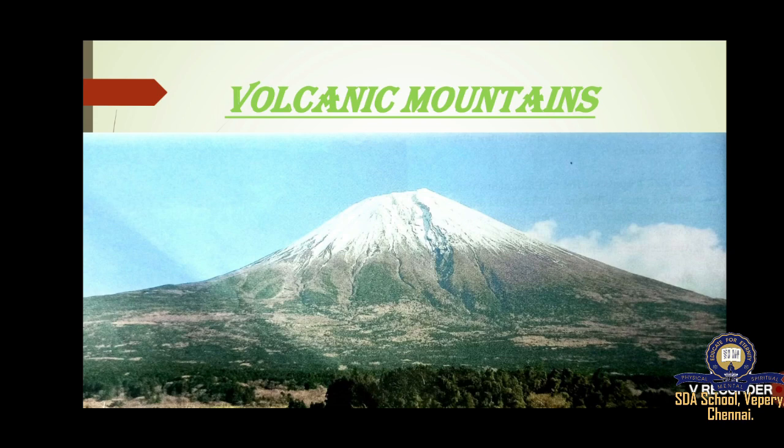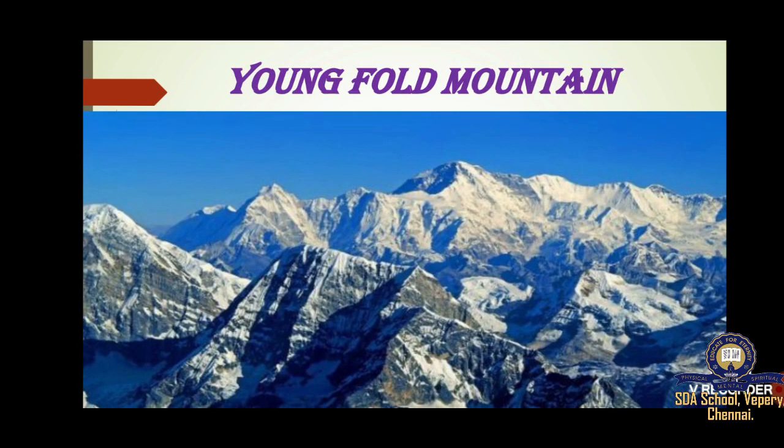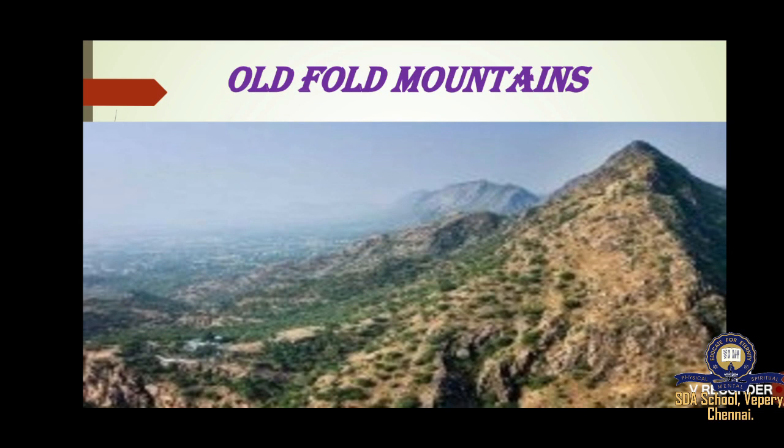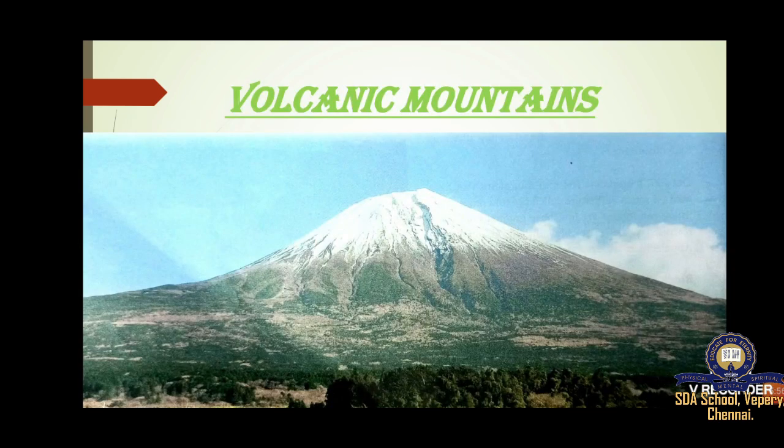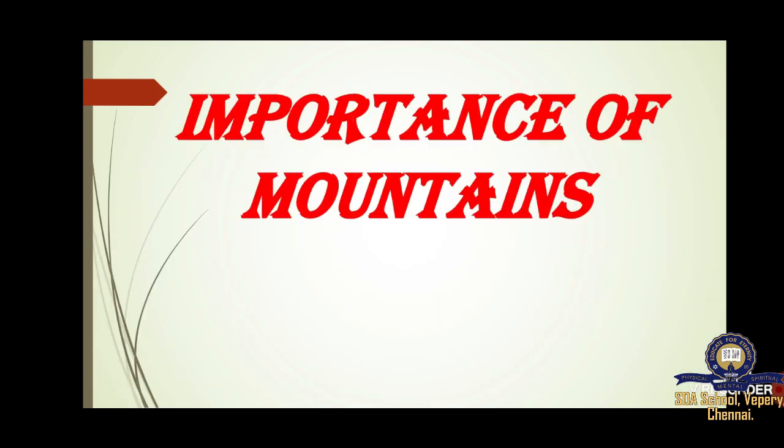Below the fold mountains we saw young fold mountains and old fold mountains, and then block mountains. Between two block mountains the valley runs, that is called a rift valley. Then we saw the volcanic mountains, and at last the importance of the mountains.